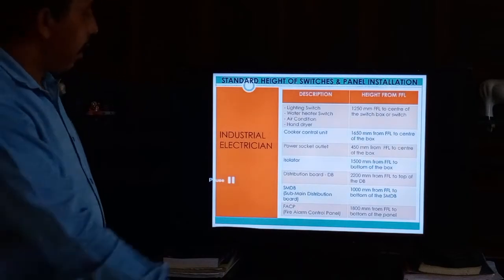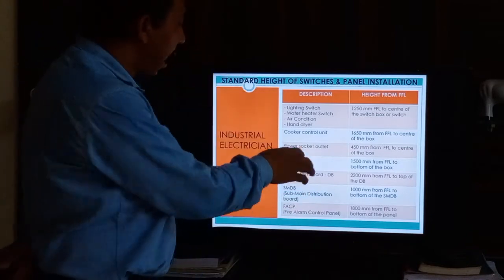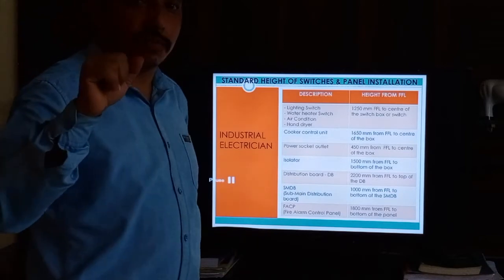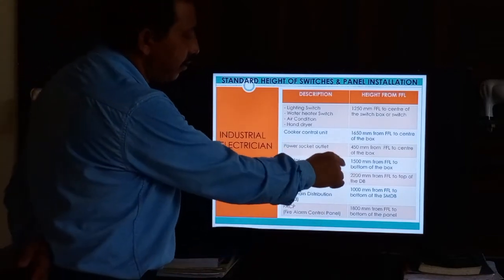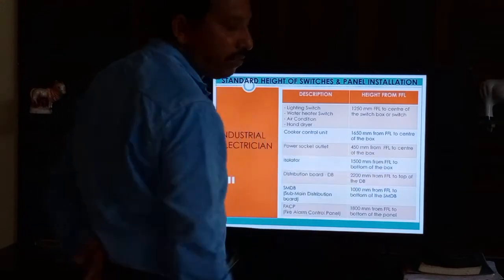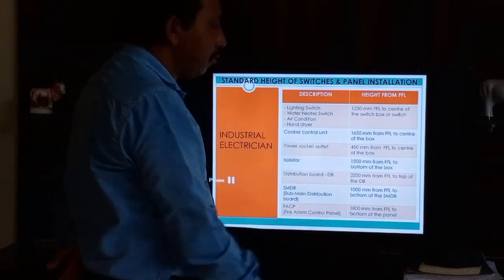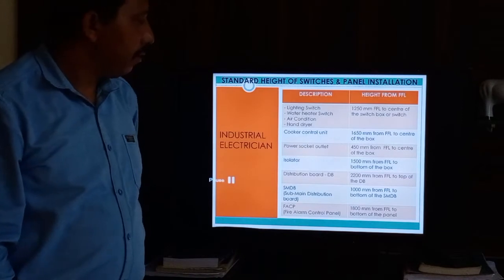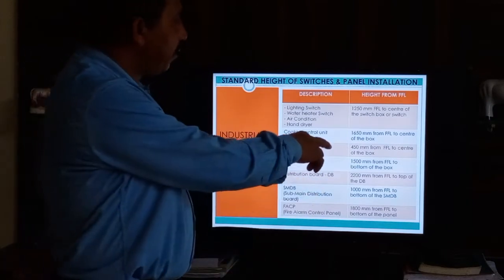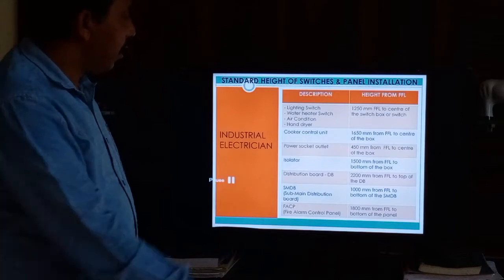Actuator. We can use it in an on and off system. Only this has the on and off system. Actuator is available in single phase and three phase also. Okay, so the actuator is installed at 1500 mm from FFL to the bottom of the box, bottom of the actuator. So 1500, 1 meter 50 centimeter from FFL finishing floor level to the bottom of the box. We can use this for the actuator.